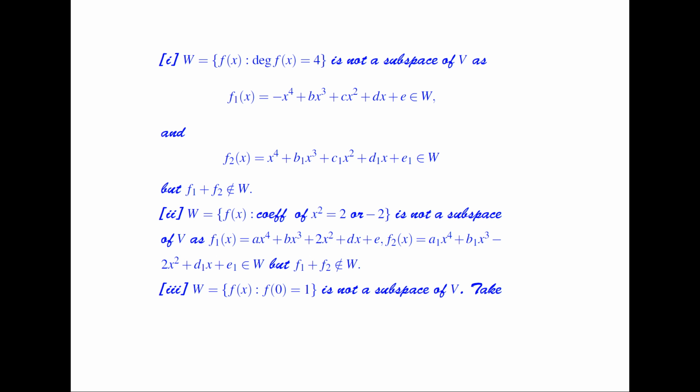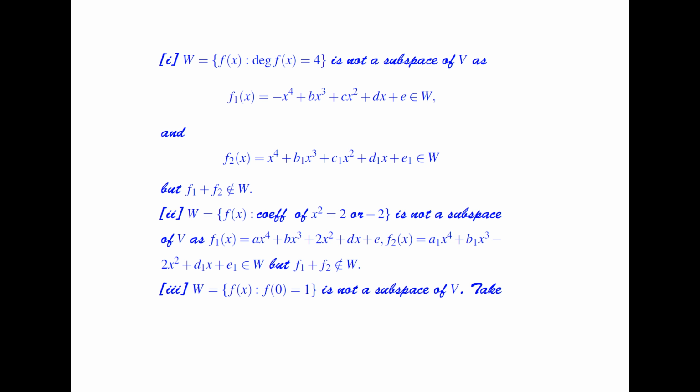So I consider f1 as minus x to the power 4 plus bx cube plus cx squared plus dx plus e, which belongs to set W, having degree 4. And similarly, I consider f2 as this one plus x4 and so on, belongs to W. But if I add up these two, this minus x4 and plus x4 is cancelled, and a polynomial is formed which is of degree less than 4. So it does not belong to W. So it is not a subspace.